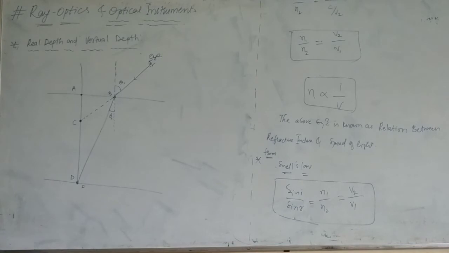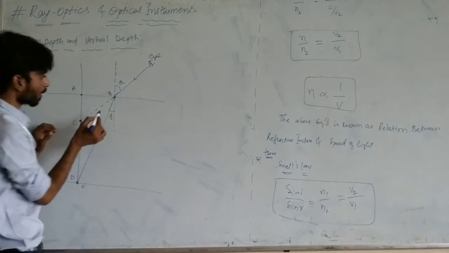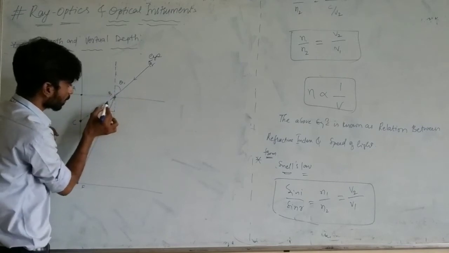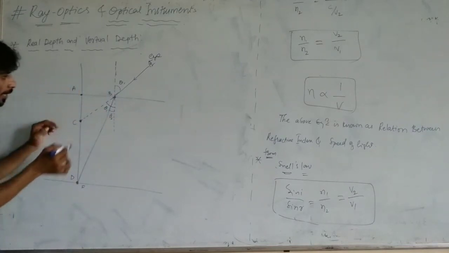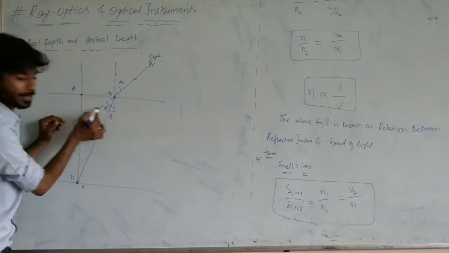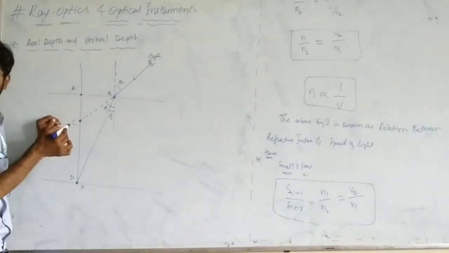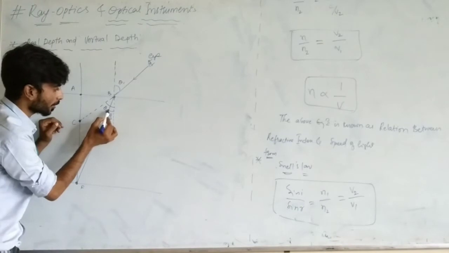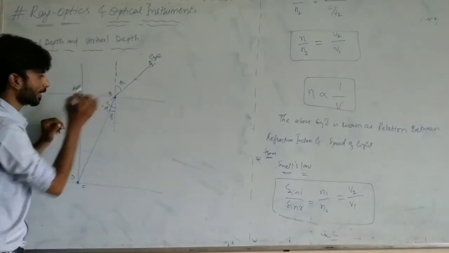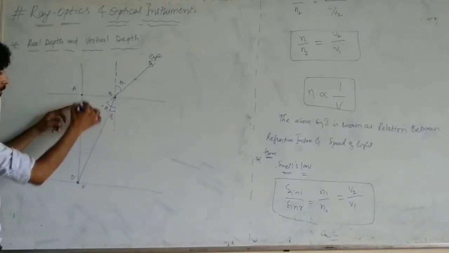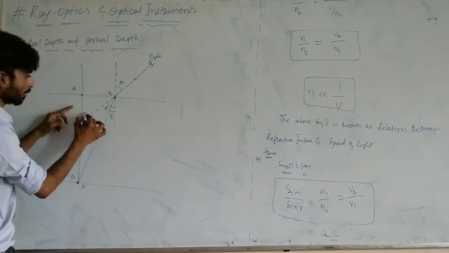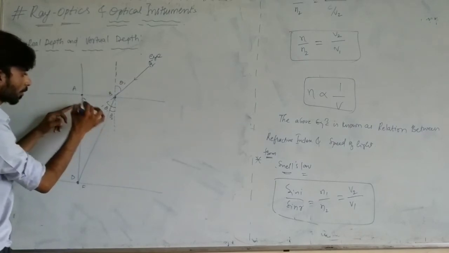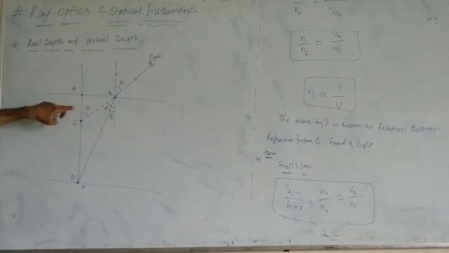This whole angle becomes theta 1. And this one is theta 2, this one is theta 1.